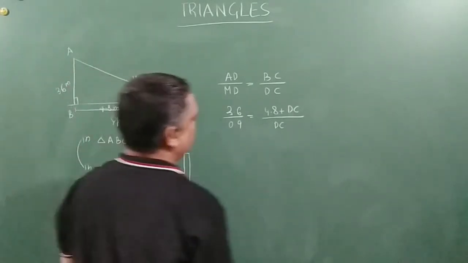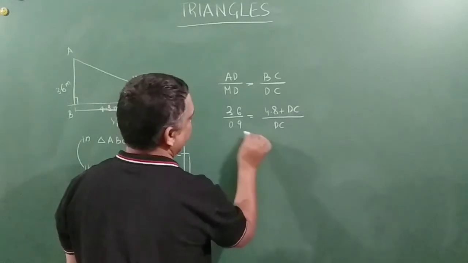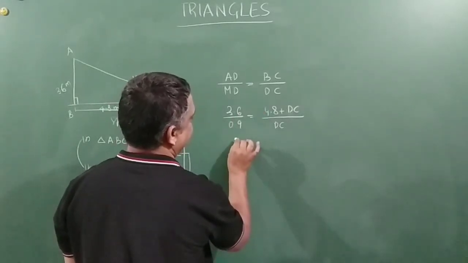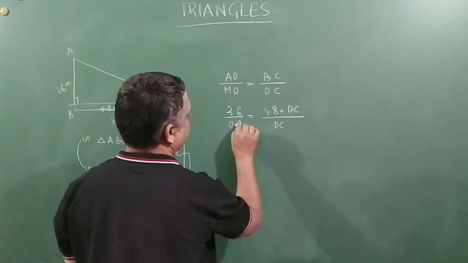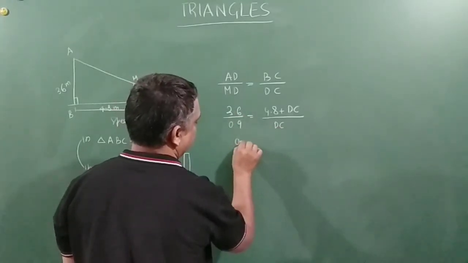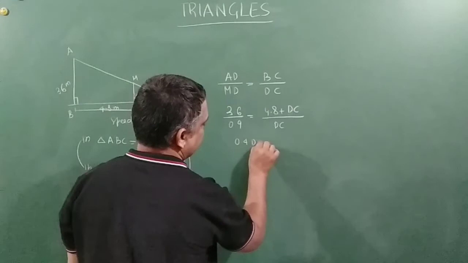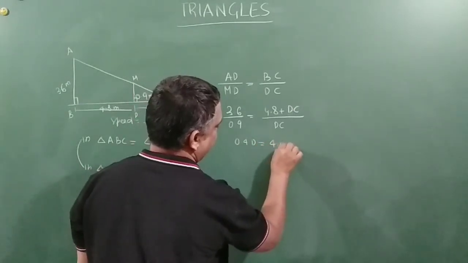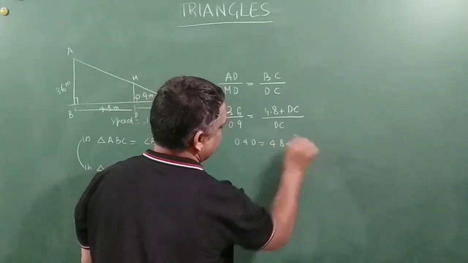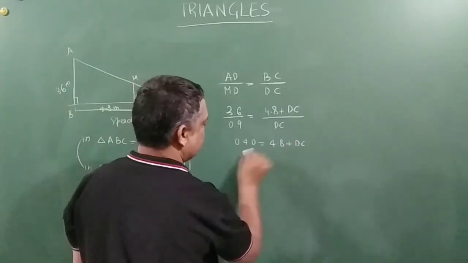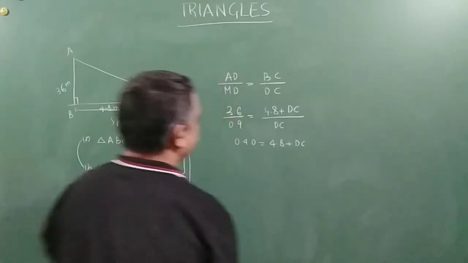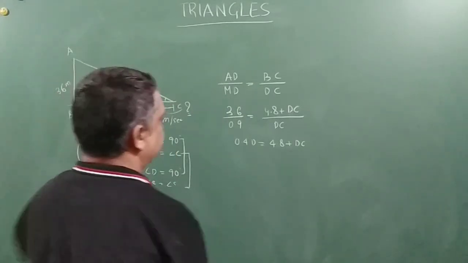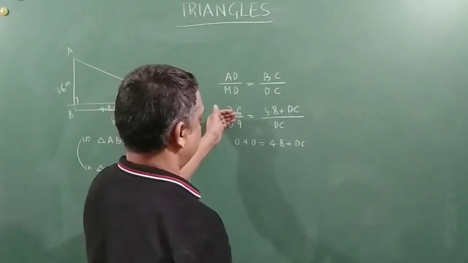So we can actually solve it, friends. This is 4, so 4 DC is equal to 4.8 plus DC. So this comes here, it becomes 0.4 DC.